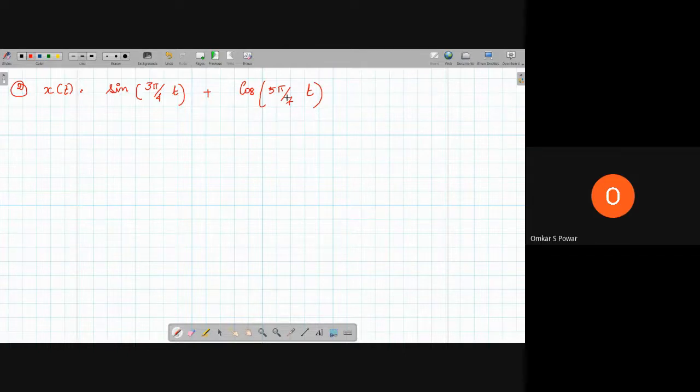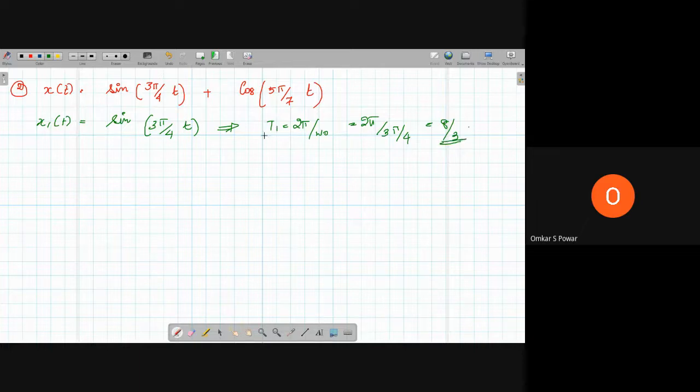Okay. How to solve this one? So like previously, we'll solve. x1 of t is equal to sine of 3 pi by 4 into t. Here period T1 is equal to 2 pi by omega naught. Now 2 pi by 3 pi by 4, which is equal to 8 by 3.